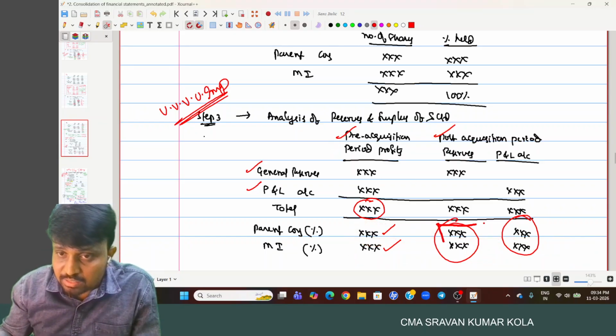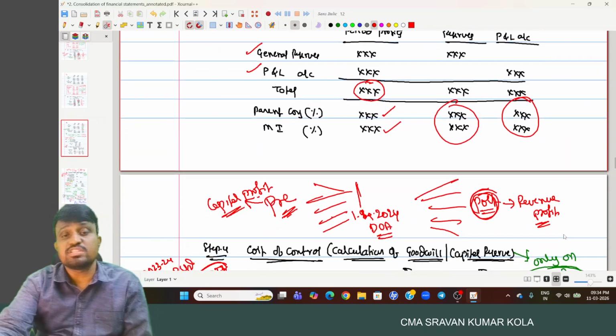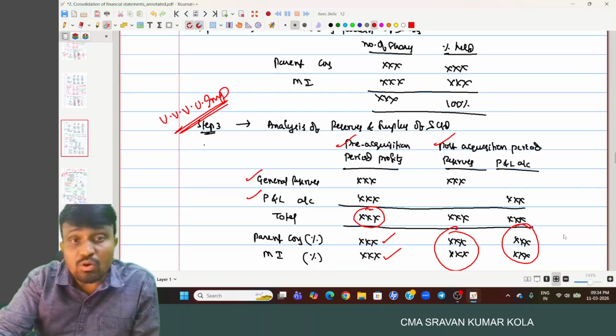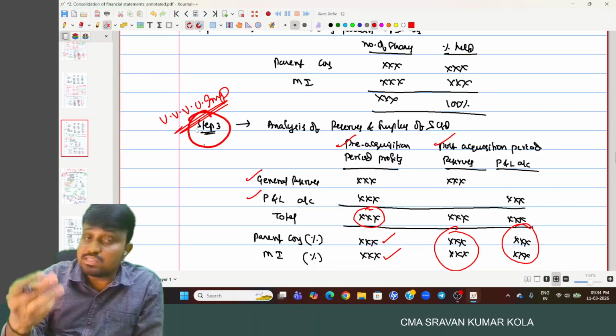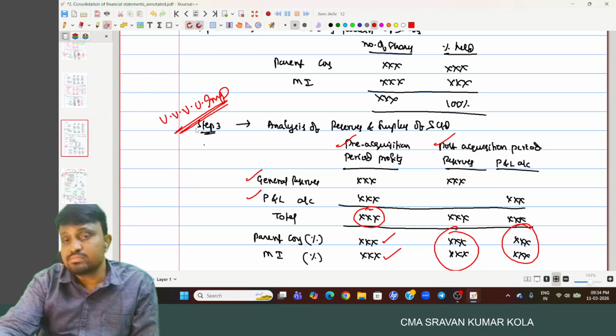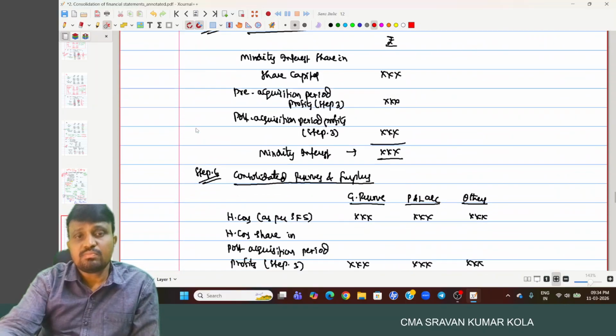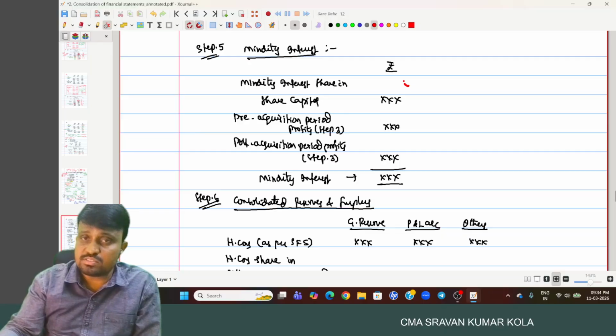Then this part we didn't disturb till now. This will be transferred to step 6, consolidated reserves and surplus. If you did anything wrong in step 3, then step 4 will be wrong, step 5 will be wrong, even step 6 also will be wrong. So that's why it is a very important step. Okay, this is minority interest.